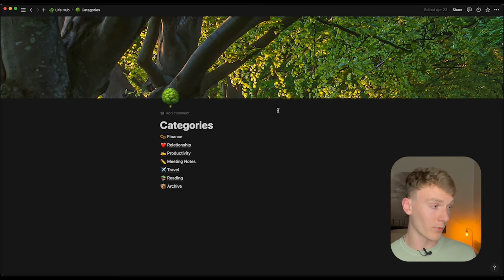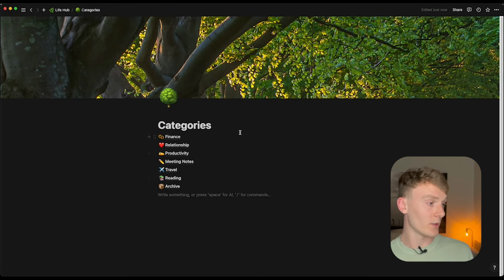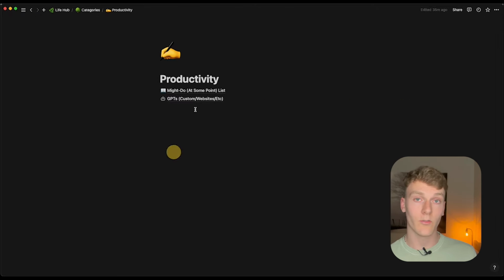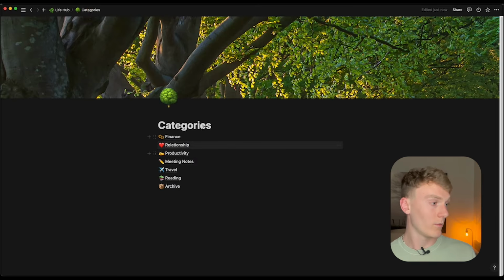This is going to be pretty personalized, so I won't get too much into this. But basically, you add each area of your life here, and then you put different pages in there that go along with it, so you can keep everything nice and organized. So these are just recurring areas that are not active projects and that will never be completed that you can use and reference.